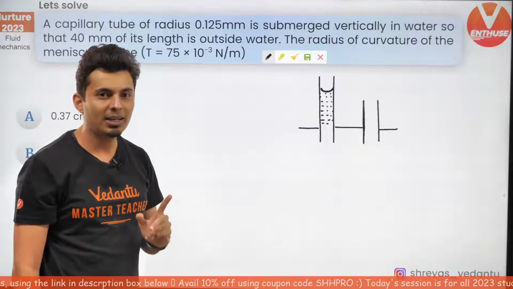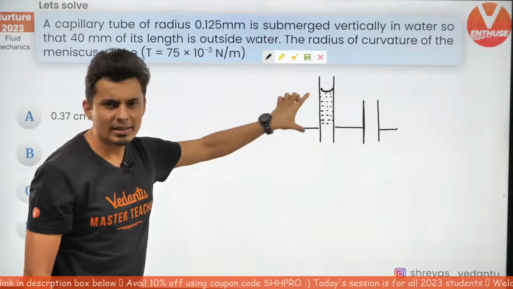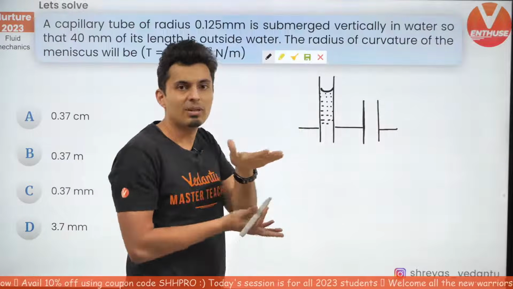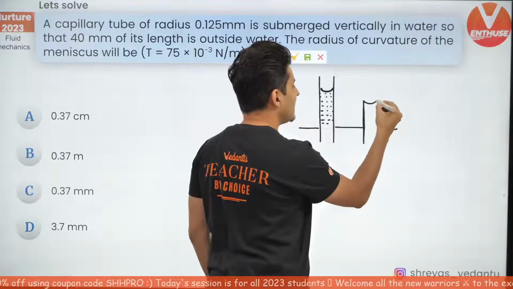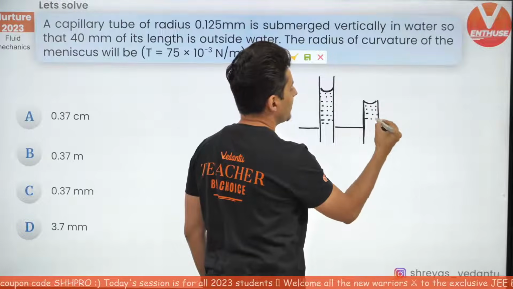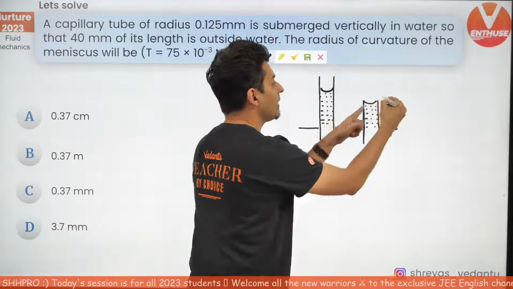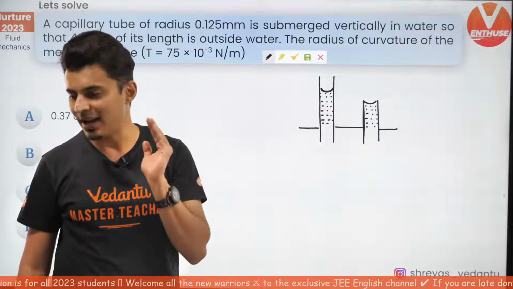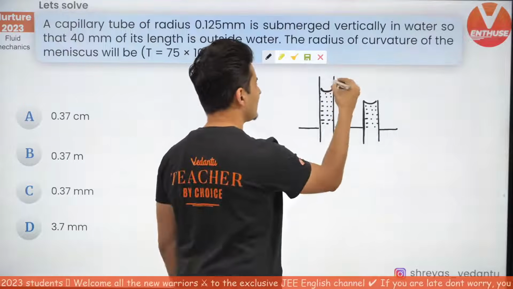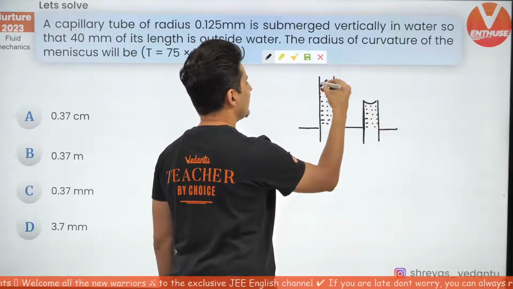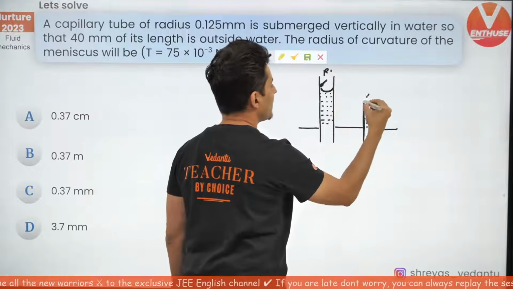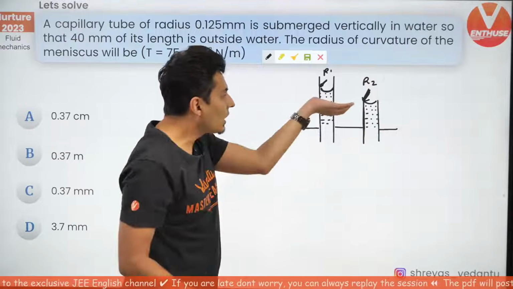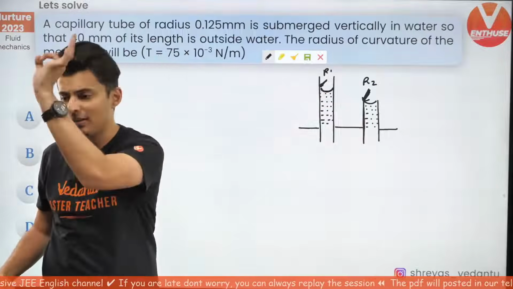Are you able to understand? Usually the water, or any liquid, may rise till a certain height, but what if the tube itself is incapable? It's of limited height. So then once the liquid reaches here, the curvature won't be the same, the curvature itself will be different. That's what will happen. So the point here is, if the radius of curvature here was R1, it will have a different radius of curvature in order to maintain that pressure difference.